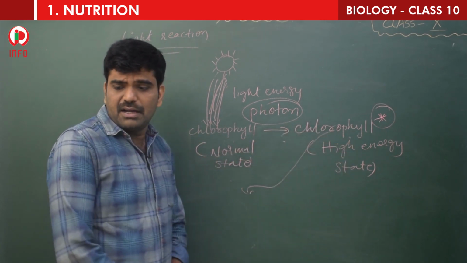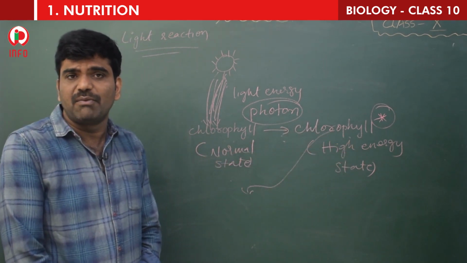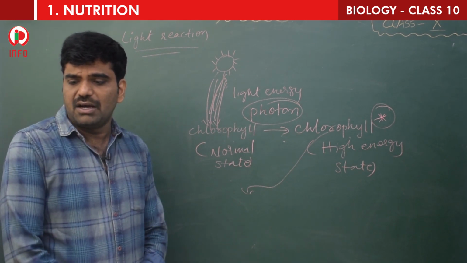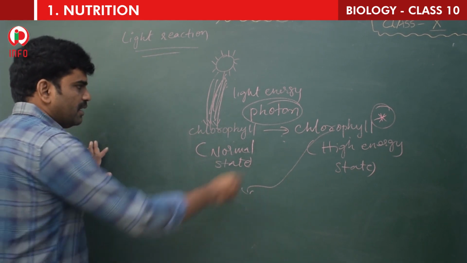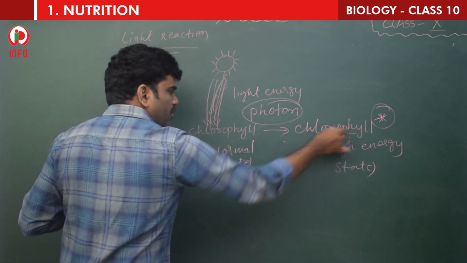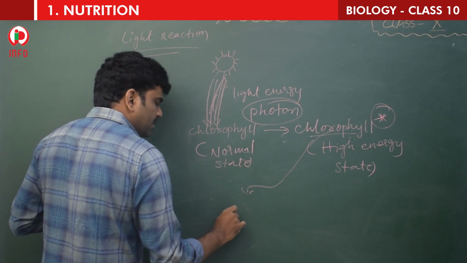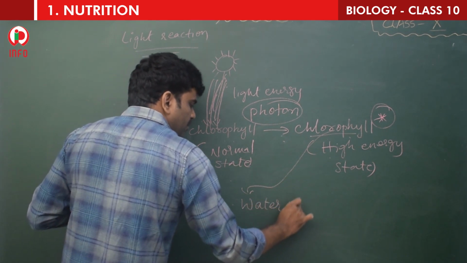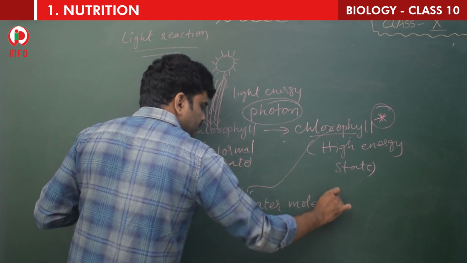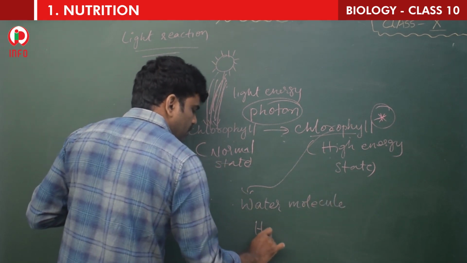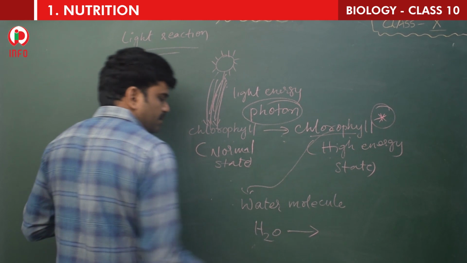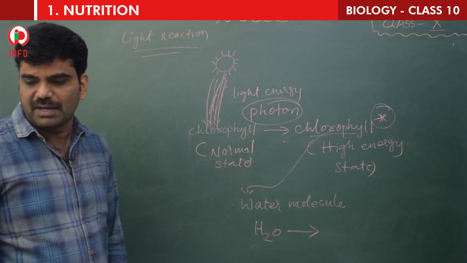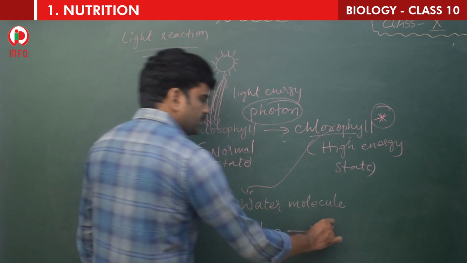This power is used in splitting the water molecule to release oxygen. Right, it's simple. So this higher energy state of the chlorophyll is used to split the water molecule. So H2O we will get H plus and OH minus ions.